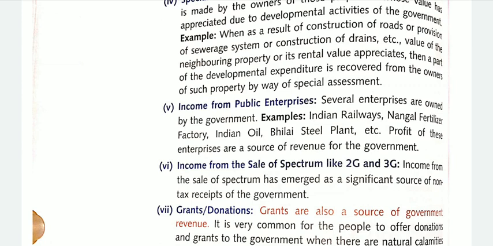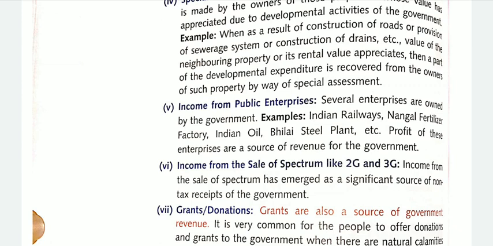Sixth point, income from the sale of spectrum like 2G and 3G. Even nowadays you can also say 4G, right? So when the government sold licenses for the 4G network to operate in India, whose income is this? Obviously it is government income, because the government allowed the 4G network to be operated in India.